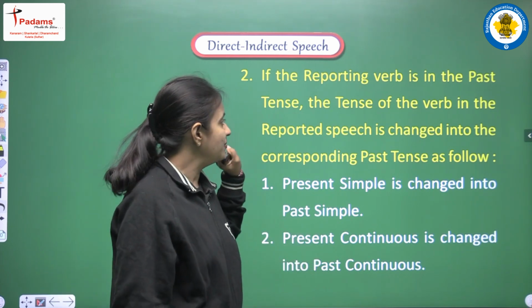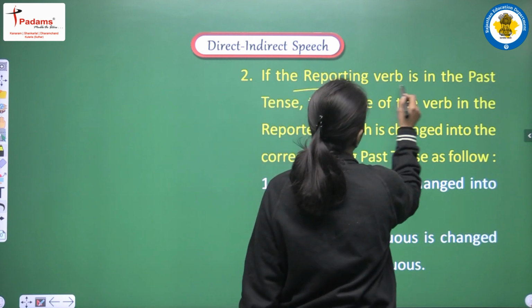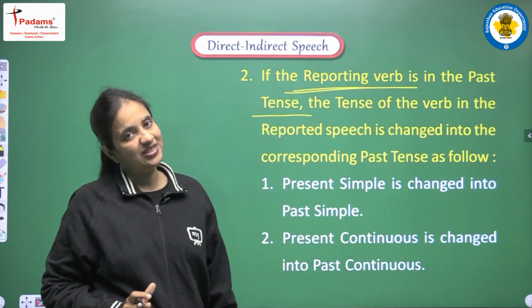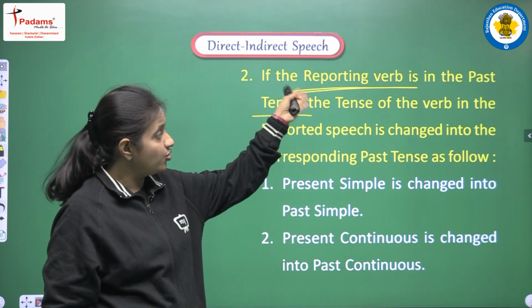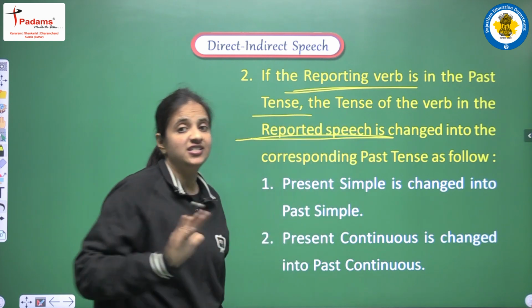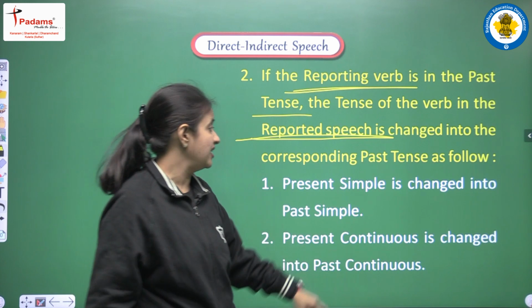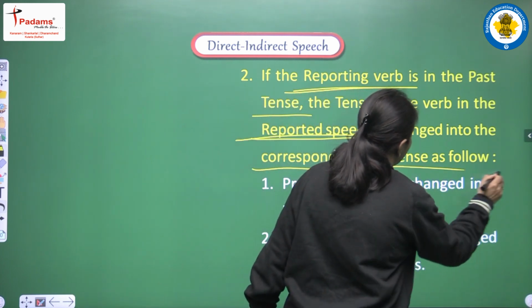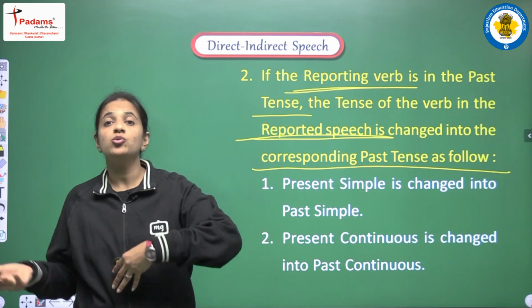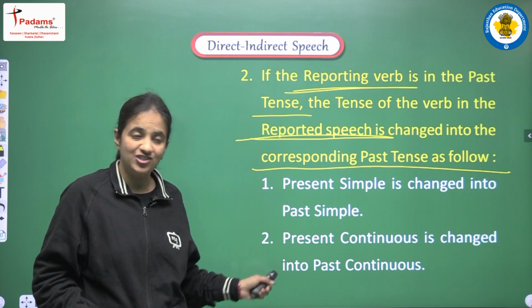So one more time I am reading this, so listen very carefully. According to the rule, if the reporting verb is in the past tense, then only we have to do the changes, and then the tense of the verb that is there in the reported speech is changed. And how do we have to do the changes? So yes, we have to change the tense into the corresponding past tense. It means जितने भी present tense हमें दिए गए हैं, so हमें उसी present को past में convert करना है. How? So let's read how.